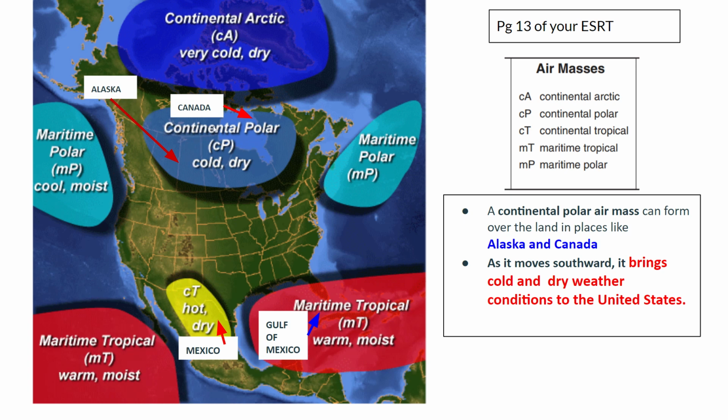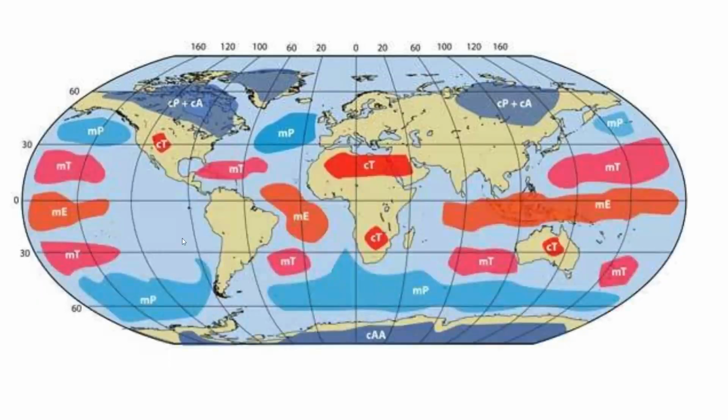These areas are pretty cold still, not as cold as the North and South Pole, and they're very dry. Next to these areas, in the water areas, we have maritime polar air masses. Maritime because they're on water, polar because they're still quite near the poles, but not very close to the poles. And then if you go more towards Mexico right here, these areas are more tropical areas. We're getting closer to the equator, kind of like in this area.